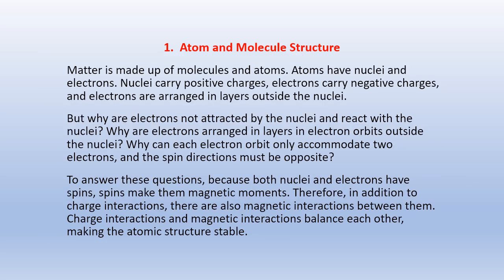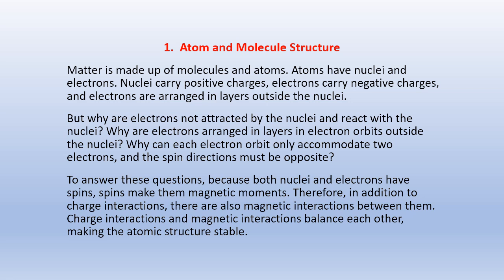1. Atom and molecule structure. Matter is made up of molecules and atoms. Atoms have nuclei and electrons. Nuclei carry positive charges, electrons carry negative charges, and electrons are arranged in layers outside the nuclei. But why are electrons not attracted by the nuclei and react with the nuclei? Why are electrons arranged in layers and electron orbits outside the nuclei? Why can each electron orbit only accommodate 2 electrons, and the spin directions must be opposite?